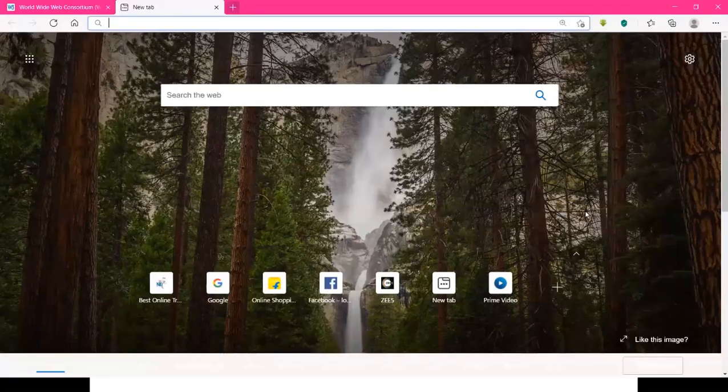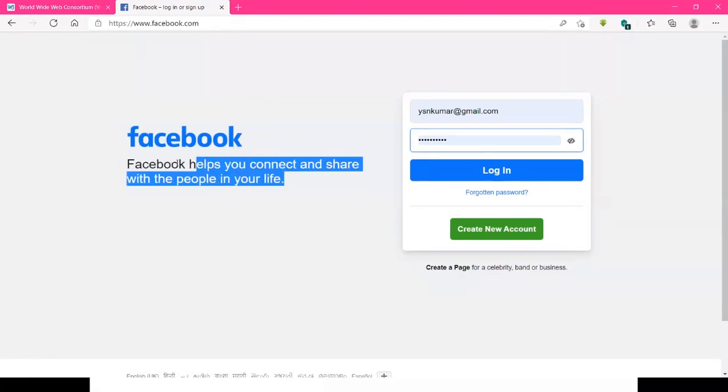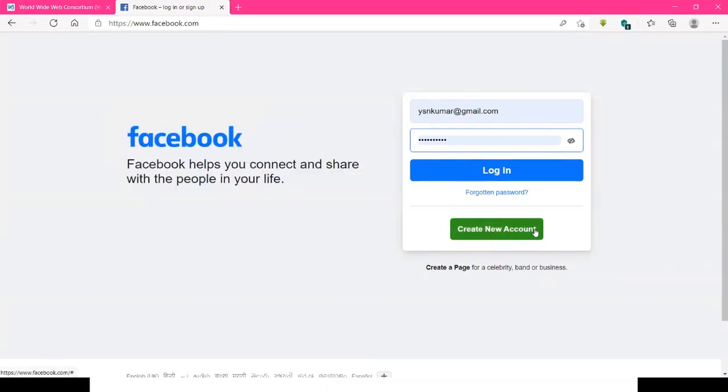I'll open Facebook here. This is Facebook's login screen right now. Here, the blue color Facebook text is there, right? This is one HTML element. We have two lines of data here, right? This is one HTML element. Here, a green color button-style appearance is there. Create new account is one HTML element. The login button is there, one HTML element.